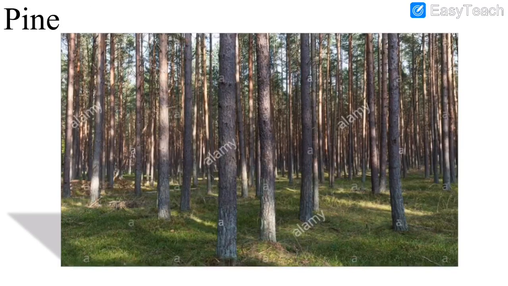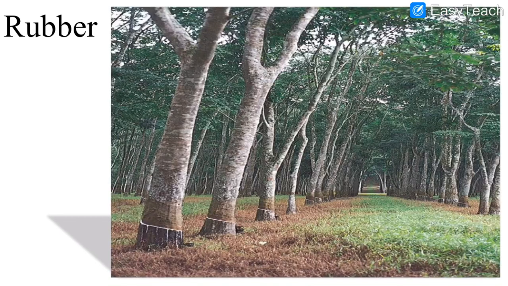Then we can see pine tree. We get pine wood from the pine trees. These are the pine trees, as you can see in the forest. We get pine wood from this. Then we can see rubber. These are rubber trees and we get rubber wood from rubber trees. And it has many other uses just like other woods. Rubber tree is one of the best tree available and it is also very long lasting and very strong.